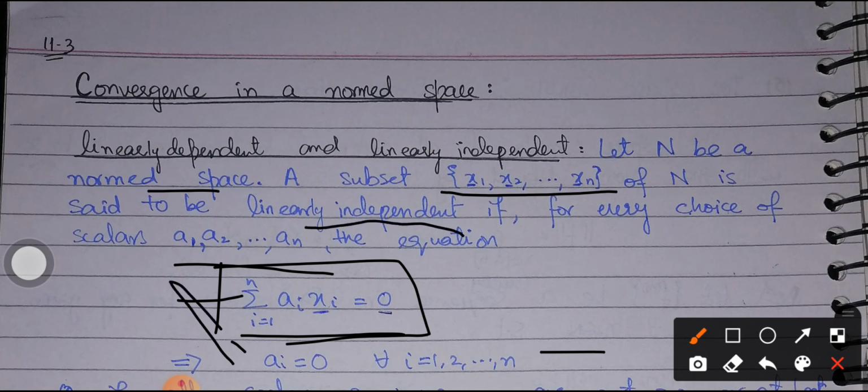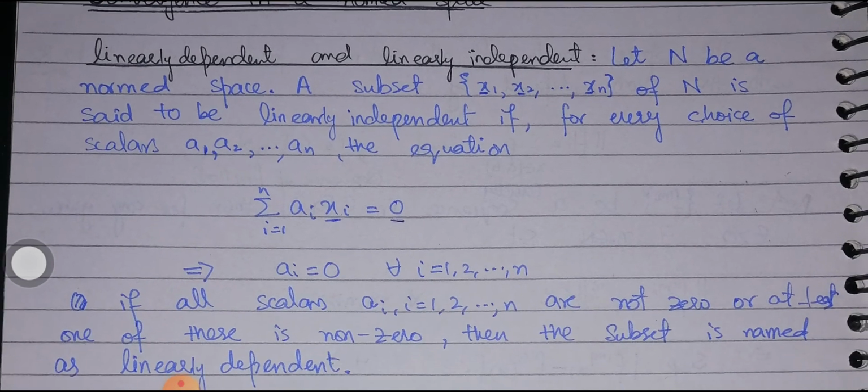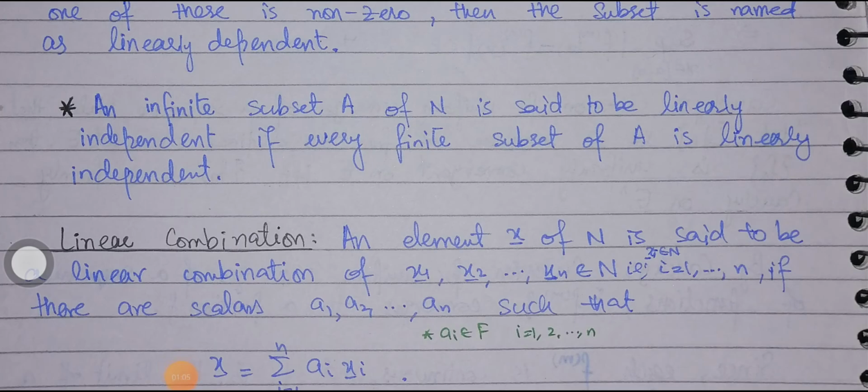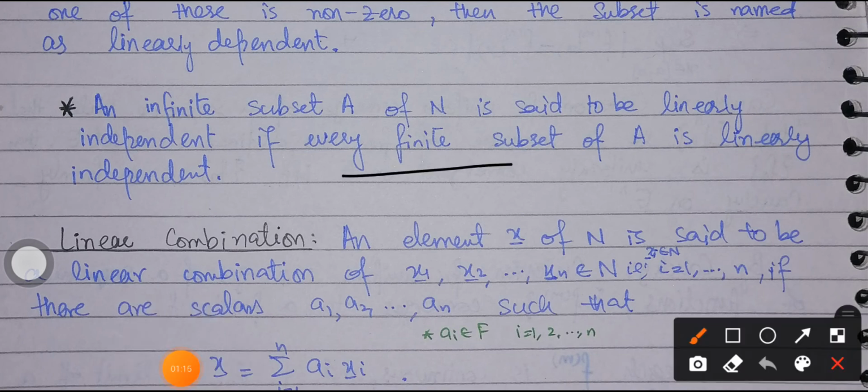If any one of the scalars is not 0, then we will call the vectors or the elements of N linearly dependent vectors or linearly dependent elements of the norm space. So this could be checked for a finite number of elements, but in the case of an infinite subset of N, we will say that the infinite subset A of N is linearly independent if every finite subset of A is linearly independent. If each individual finite subset of A is linearly independent, then obviously the set overall, which is an infinite set, must be a linearly independent set.